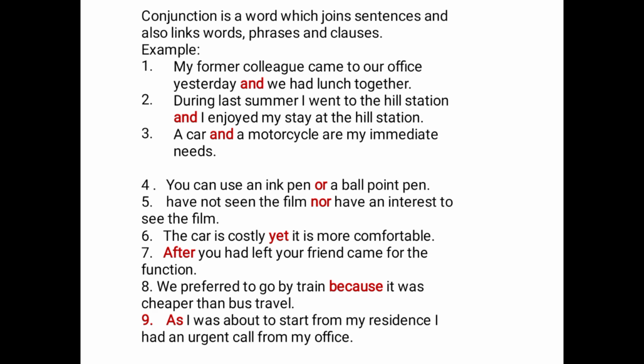"I had an urgent call from my office" is a main clause which can stand on its own and pass meaningful information, while "as I was about to start from my residence" is a subordinate clause that is not complete except it is expressed with another sentence or another information to give it a complete meaning.